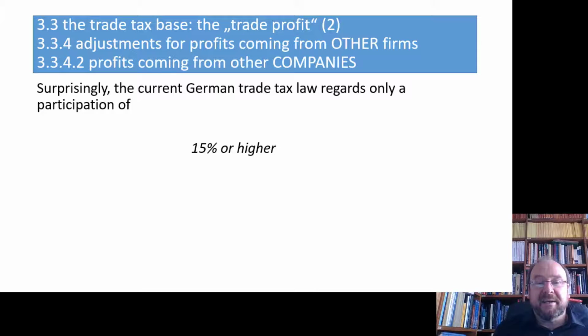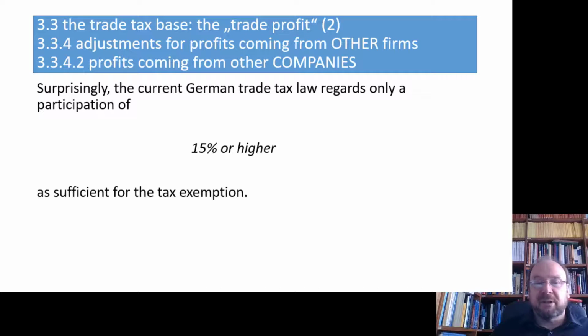So even higher than the participation threshold under the KStG. Some decades ago it was identical, but later the cities had a financial crisis, and therefore just for monetary reasons the threshold was pushed up from 10 to 15%. There is no justifiable logic behind that.